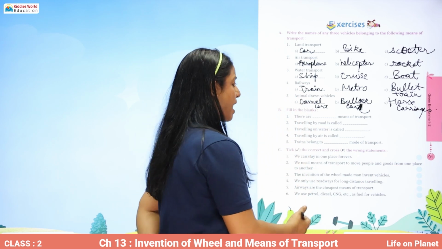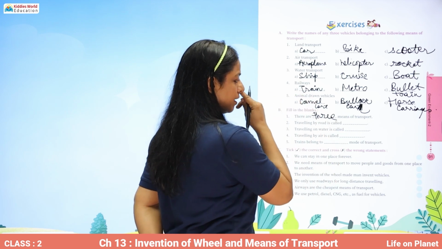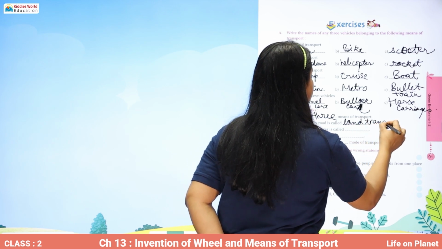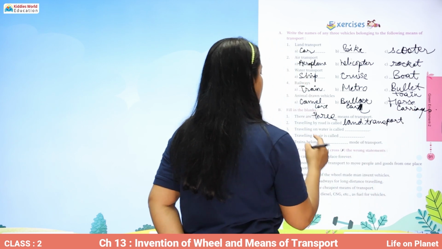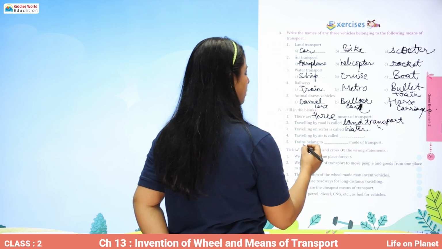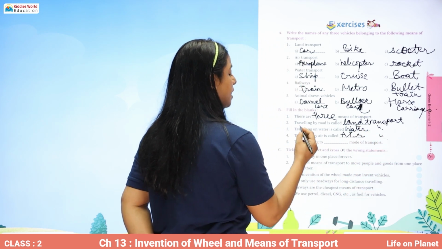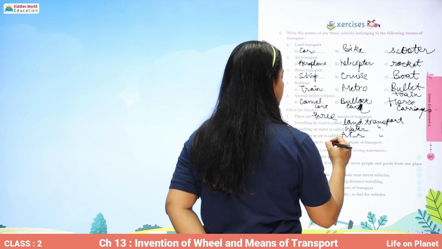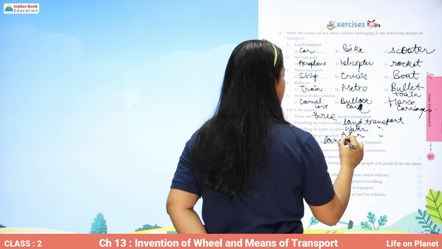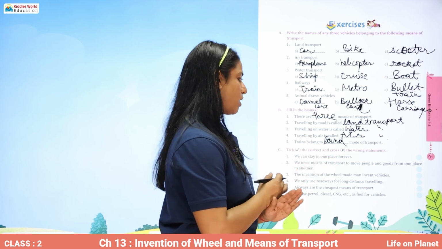Now you have to fill in the blanks. There are three means of transport. Traveling by road is called land transport. Traveling on water is called water transport. Traveling by air is called air transport. Train belongs to land mode of transport.